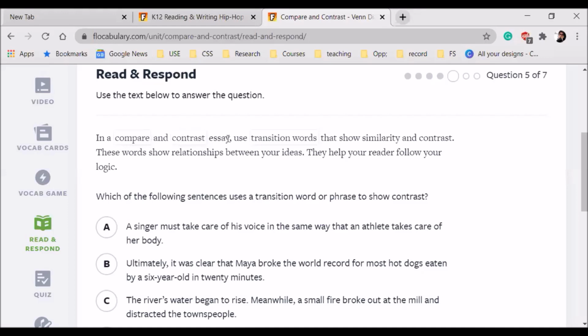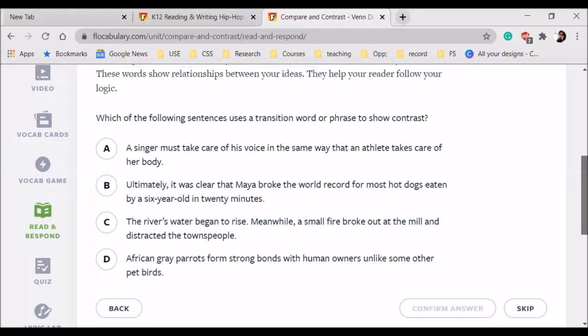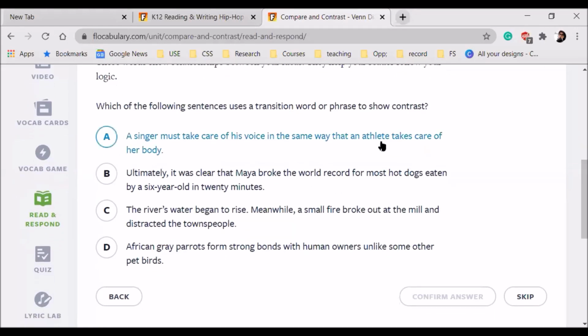In a compare and contrast essay, use transition words that show similarity and contrast. These words show the relationship between your ideas. They help your reader follow your logic. Which of the following sentences uses a transition word or phrase to show contrast? So we have to look for a word which is talking about contrast. Let's find out. Quickly read the statements.